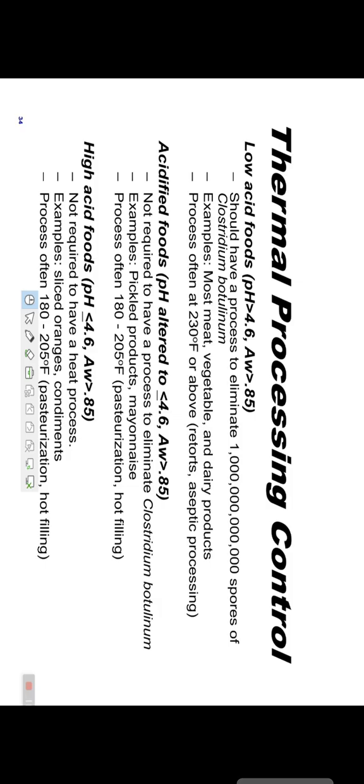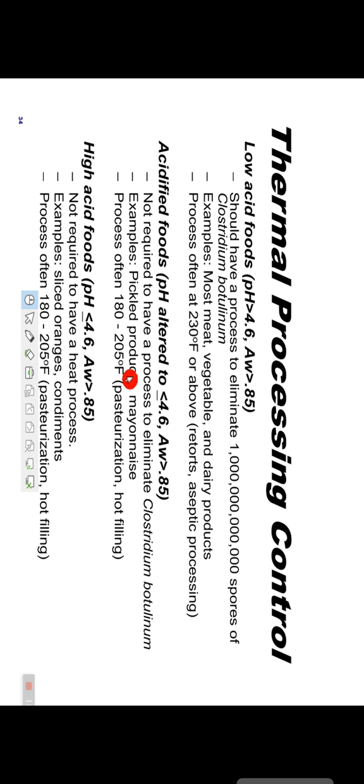The bacteria which grow in low acid food. And acidified food does not require too much of a process to eliminate Clostridium botulinum. Example, pickled products, mayonnaise. Process often 180 to 205 degrees Fahrenheit. Pasteurization, hot filling. Last one is high acid food. High acid food is not required to have a heat process.